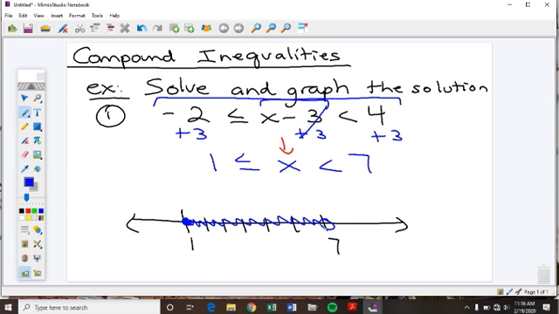All right? And so it's really not complicated. It's just you have to understand that the x in my solution is stuck between two things. Okay? And your graph and your number line will show that clearly. All right? Let's do another one.